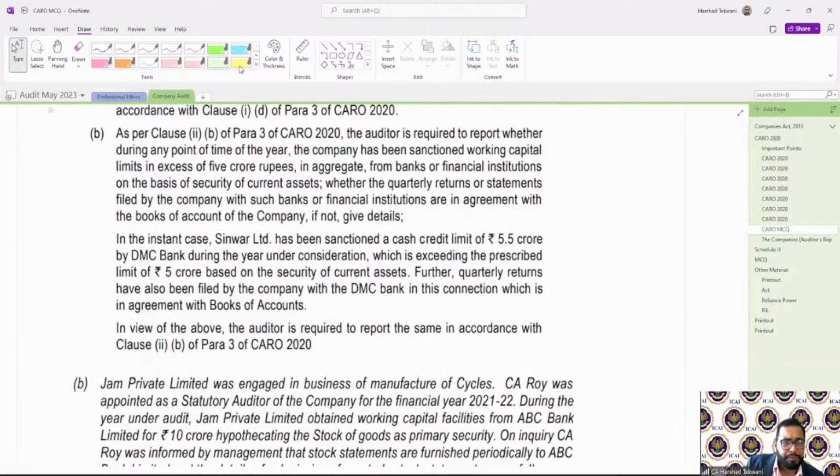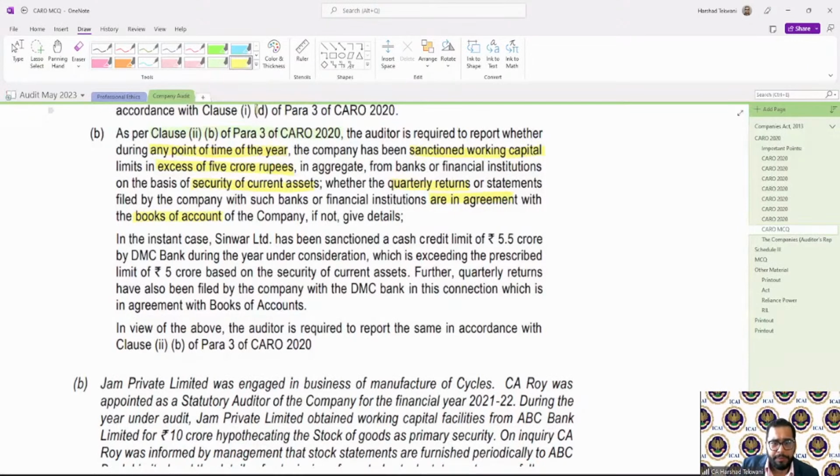So as per clause 2 of 2B of para 3 of CARO 2020, the auditor is required to report with respect to any point in time of the year in excess of 5 crores, any working capital limit. Then I need to specify the security of current asset, quarterly returns, and whether these are in agreement with books of accounts. If yes, then I need to provide every detail.